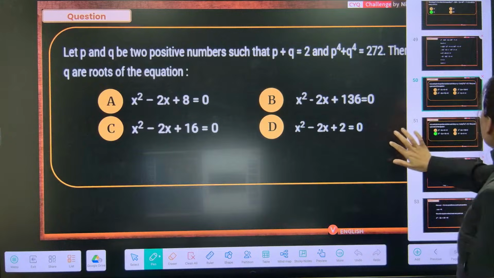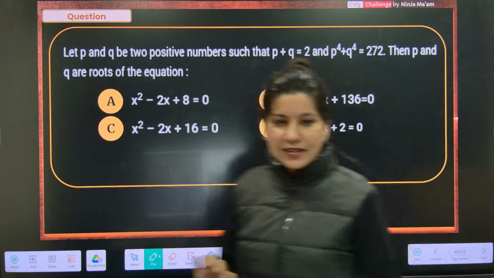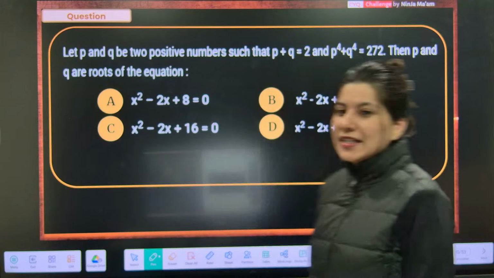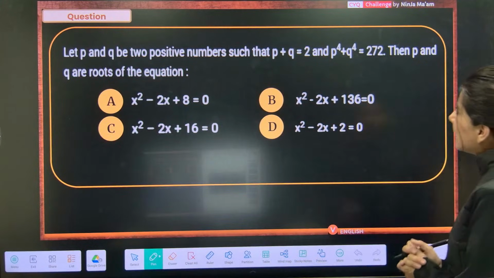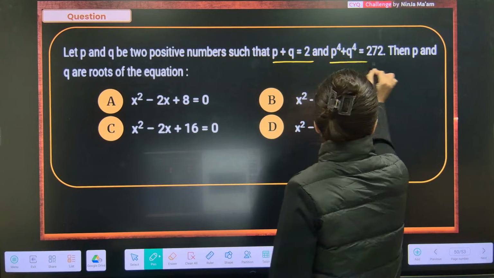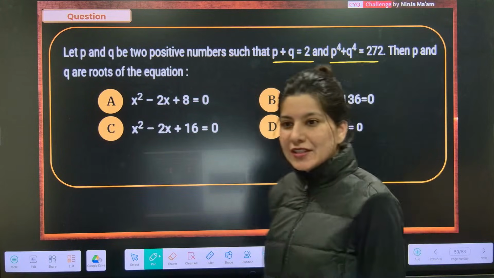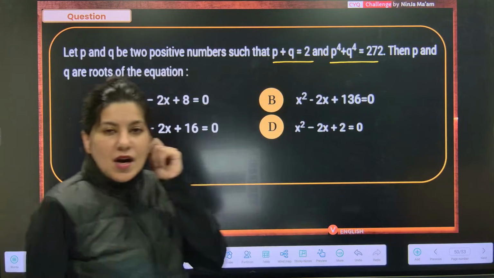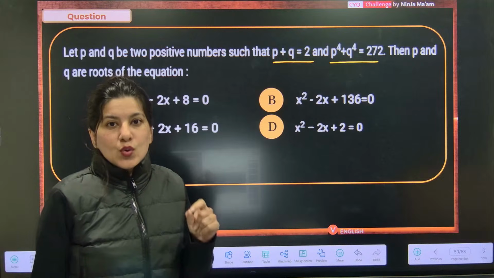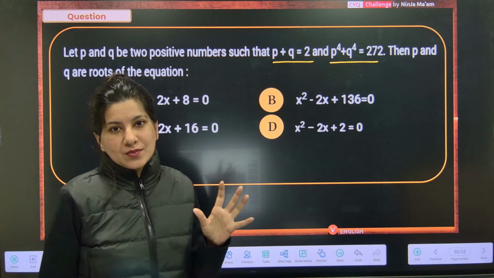So this is the very first question we are going to solve. The question says that P and Q are two positive numbers such that P plus Q is equal to 2 and P power 4 plus Q power 4 is 272. All we have to calculate is a quadratic equation whose roots are P and Q.